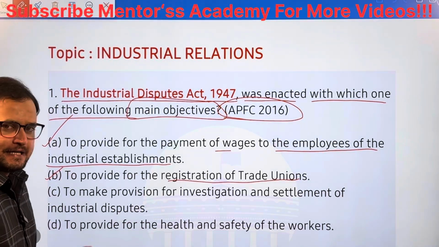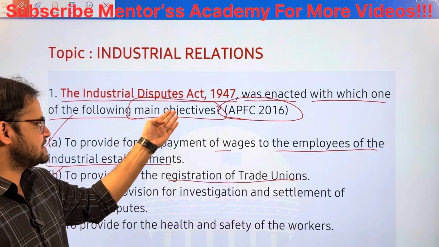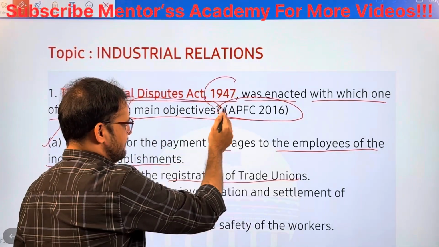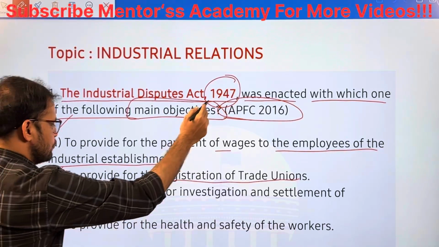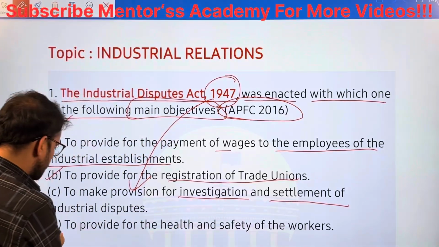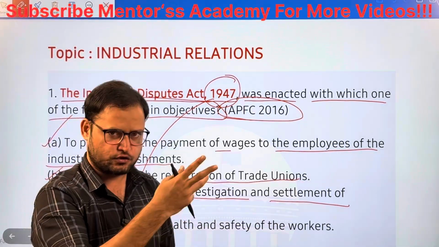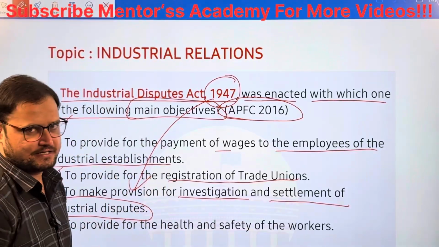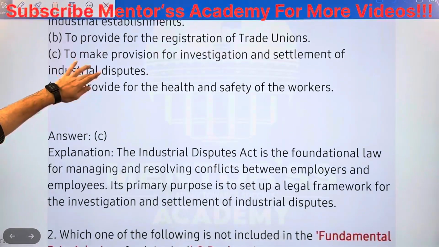Please pause and attempt, we'll discuss. The major reason behind bringing this act, the Industrial Disputes Act 1947, when we got independence, is to make provision for investigation and settlement of industrial disputes. Whatever industrial disputes are happening or going to happen, this act will try to settle those. Next, you can see the explanation.